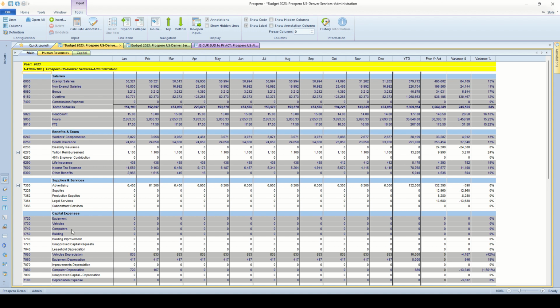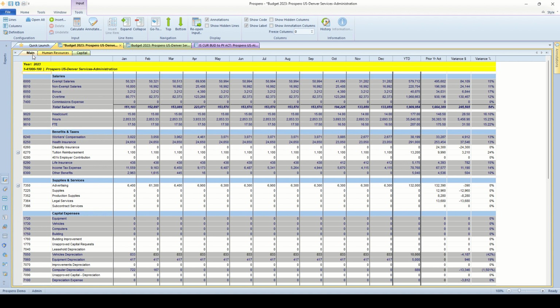The color coding here, I've got several account rows that are in gray. Those are locked from input. These are dollar balances that are actually calculated from other areas inside Prospero. So all of the salaries, benefits, and taxes that are in gray here would be calculated on our human resource tab at the top here. Our depreciation and new assets will be calculated on the capital tab at the top, and we'll look at both of those in just a little bit.